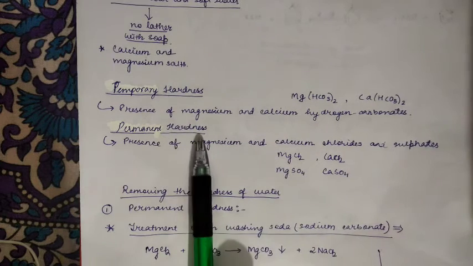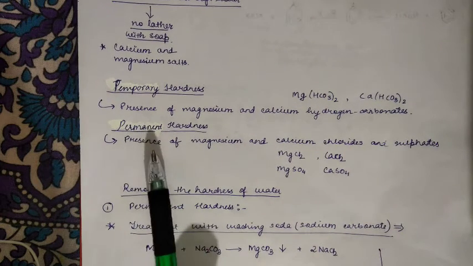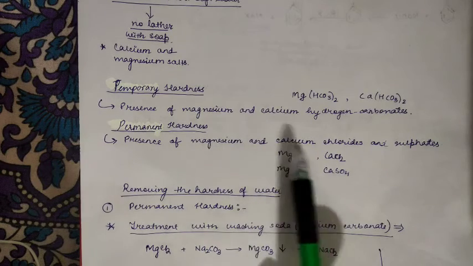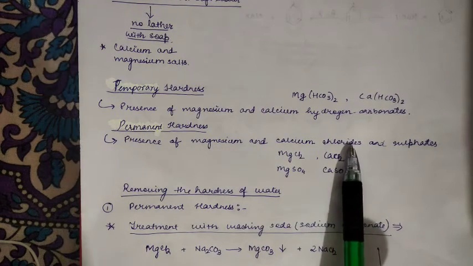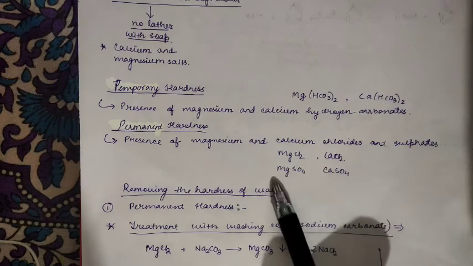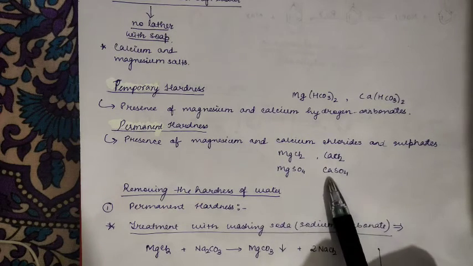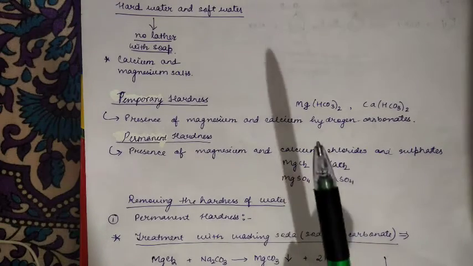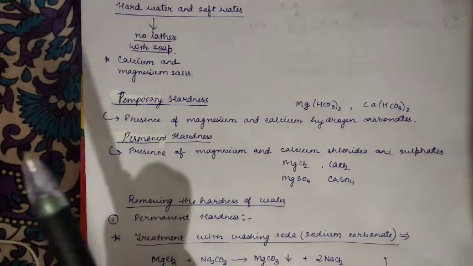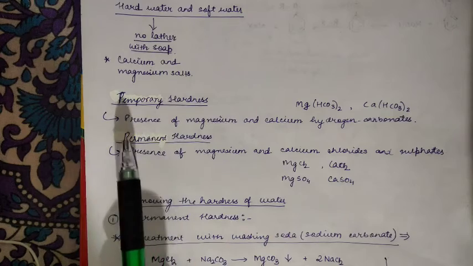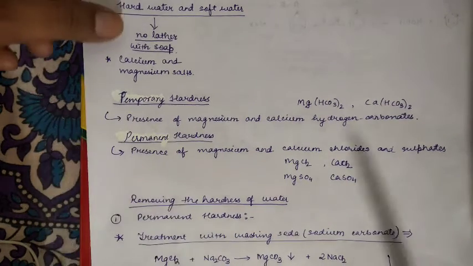And for permanent hardness, what chemical compounds are present in the water? Magnesium and calcium chlorides or sulfates. It can be magnesium chloride, calcium chloride, magnesium sulfate or calcium sulfate. This is very important: the difference between permanent hardness and temporary hardness, why permanent hardness occurs and why temporary hardness occurs.